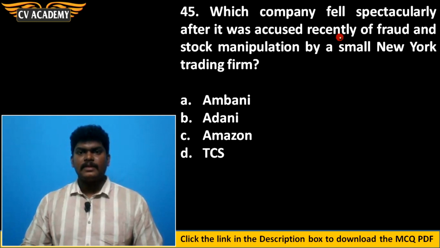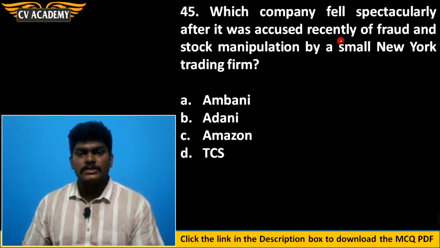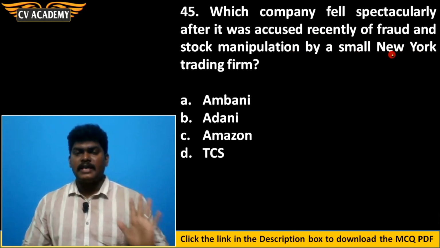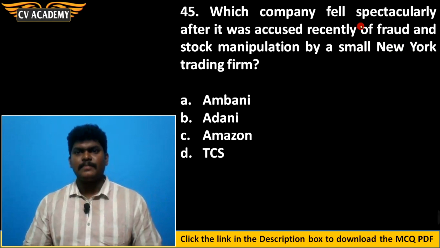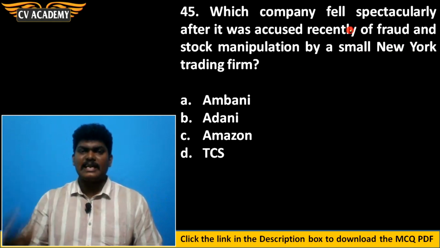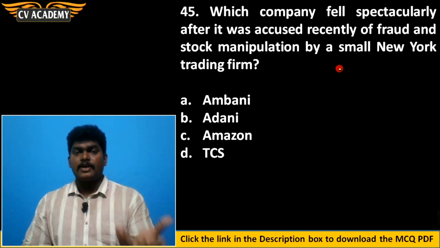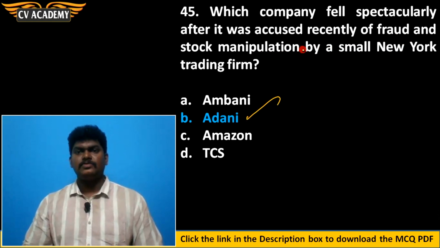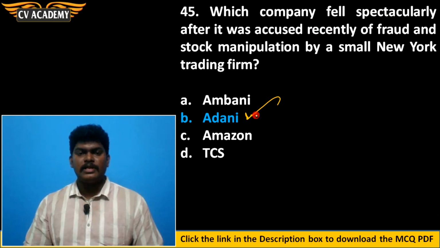Then 45th question. Which company fell spectacularly after it was accused recently of fraud and stock manipulation by a small New York trading firm? We know we have discussed this previously. Which company's share value suddenly decreased due to an announcement by the US trading firm that there was stock manipulation and fraud in the Adani group of companies? So, option B. This company fell spectacularly in the share market. Option B is the correct answer.